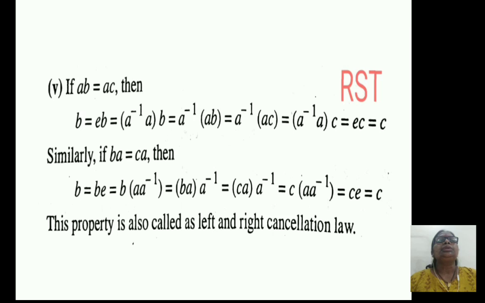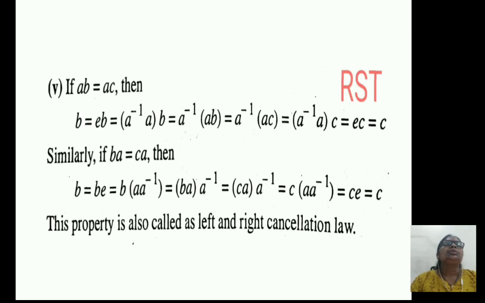Similarly, consider BA equals CA. If BA equals CA, then B can be written as B into E, which is equal to B into bracket A into A inverse. That means the identity element E is replaced by bracket A into A inverse, which is equal to bracket BA bracket complete into A inverse, which is equal to bracket CA bracket complete into A inverse, since BA equals CA is given.